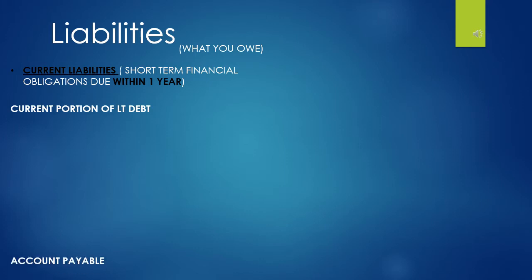Accounts payable is when you buy something and you haven't paid for it yet. You bought it on account and you will pay for it later. You account for it as an account payable.